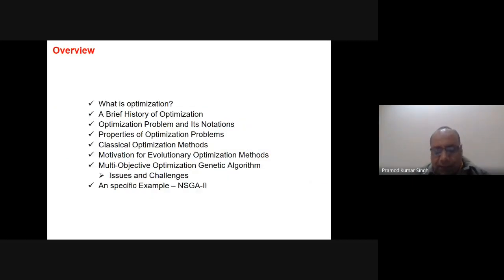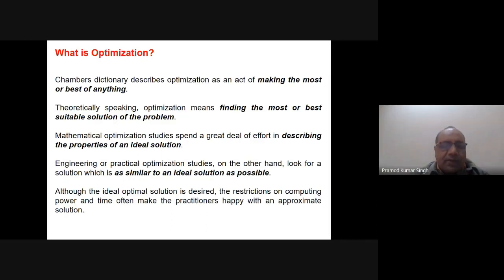Then we will discuss what optimization is, a brief history of optimization, optimization problems and their notations, properties of optimization problems, classical optimization methods, motivation for evolutionary optimization methods, and multi-objective optimization genetic algorithms. I will take a specific example of a multi-objective optimization algorithm, that is NSGA-II. So what is basically optimization? I'm not going into the detail of the mathematics, okay?